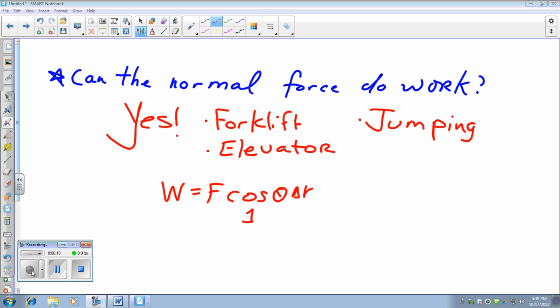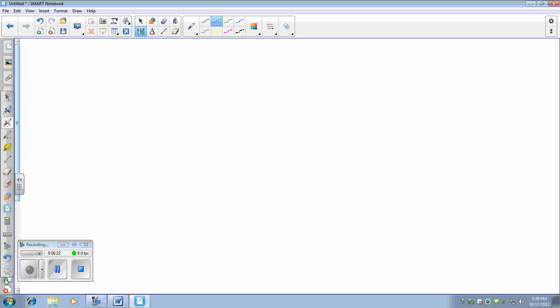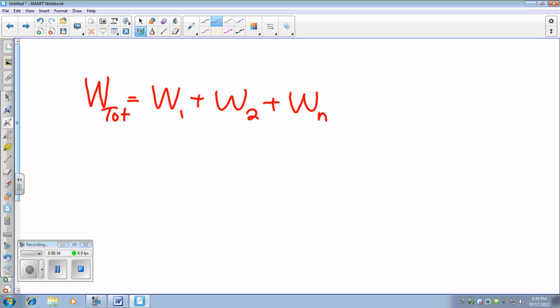Next, let's talk about the total work done. So the total work done, or the work total, and I always like to write "totes", the work done total, is just going to be the work in the one direction plus the work in the other direction plus the work really is n many times that you would like to think about work. And basically we're thinking about multiple forces acting on an object.